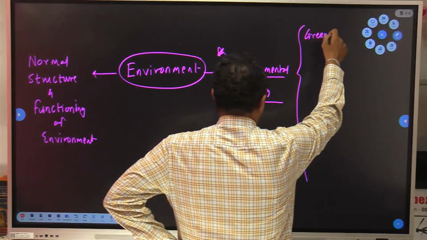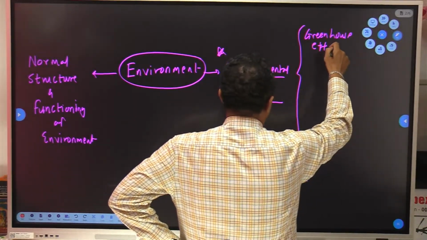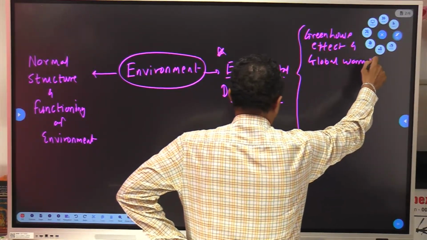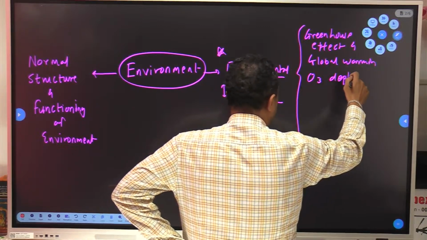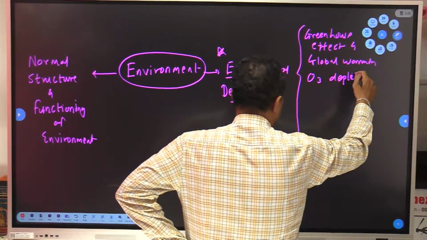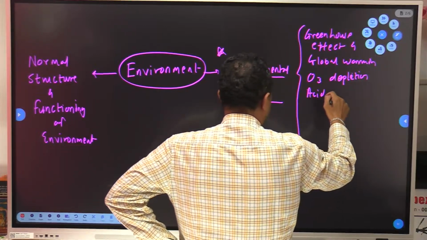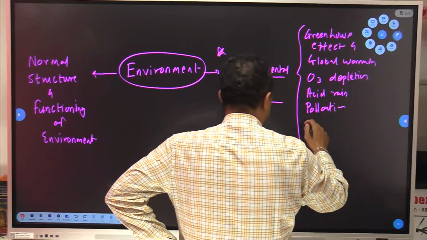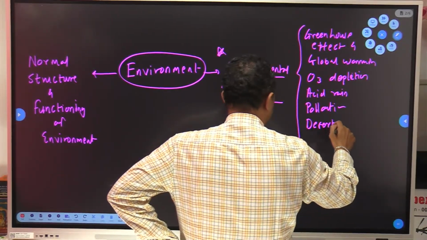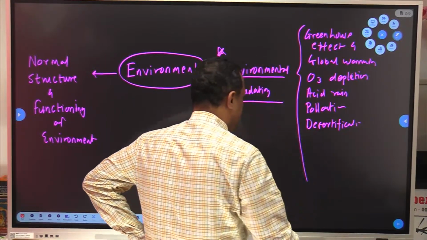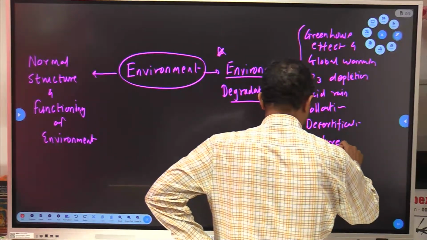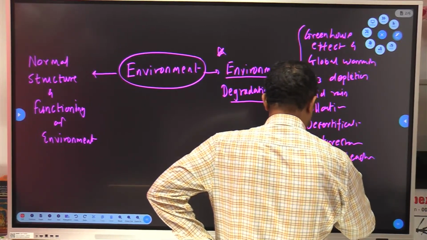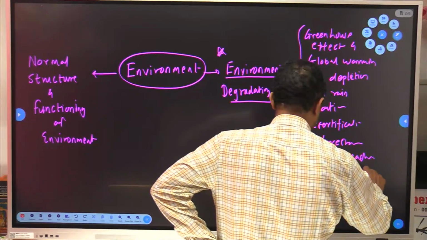For example, greenhouse effect and global warming, ozone depletion, then acid rain, then pollution, then desertification, then deforestation, coral bleaching, wetland degradation, and few more.